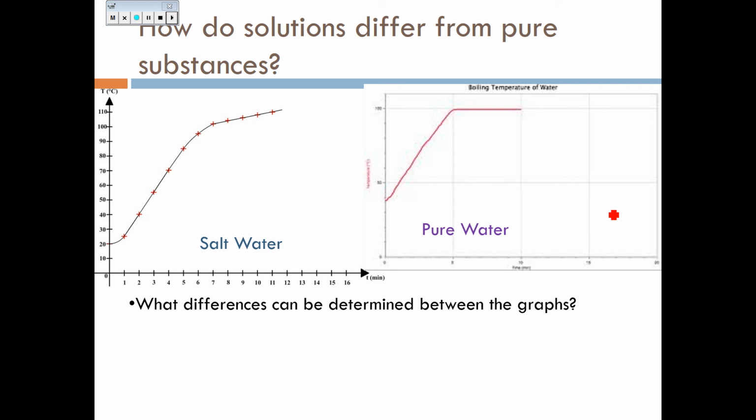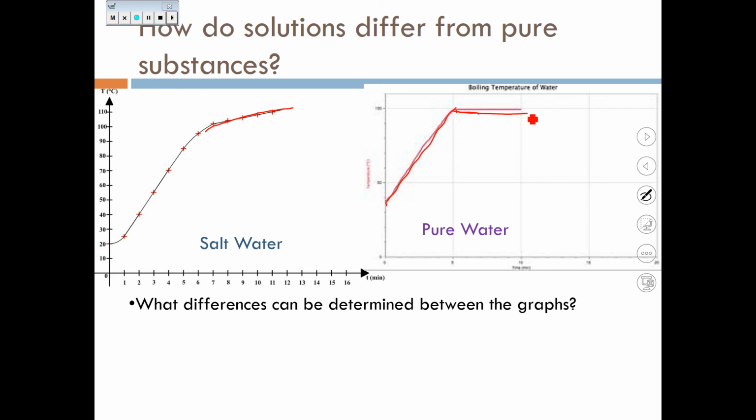If you look at the salt water, notice that there is a gradual curve up to about 100 degrees. It actually starts increasing at around 95 or so, and then there is a gradual incline past 100 degrees. Notice for pure water, you have a pretty straight curve, and at 100 degrees, it does a sharp plateau to show the phase change.